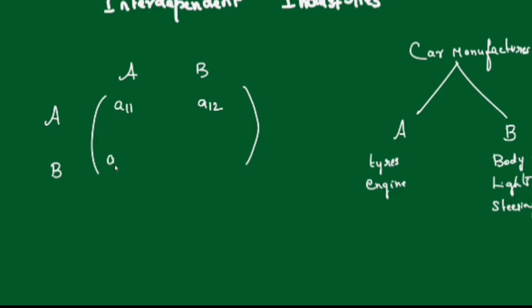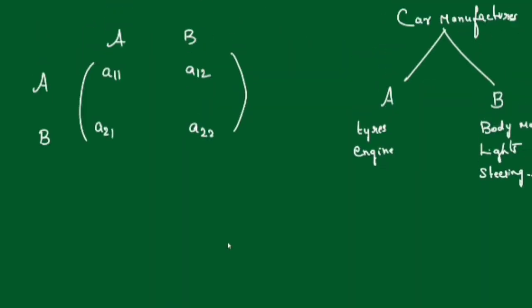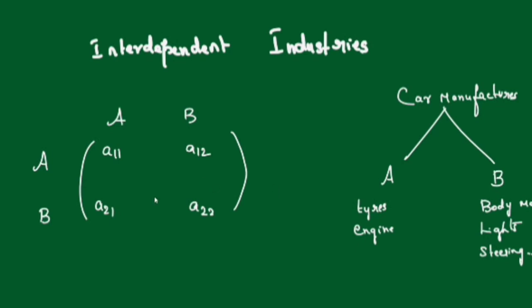Now A21, what is the meaning of this A21? Whatever B produces, used by A. What is A22? A22 means whatever B produces, used by B itself. So that is called the interdependent industry. So interdependent industries, and this matrix is called the initial matrix.